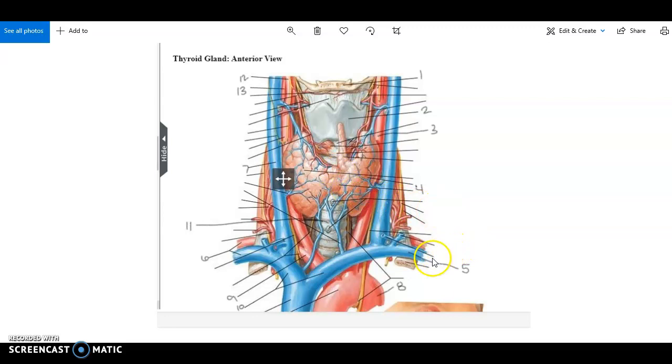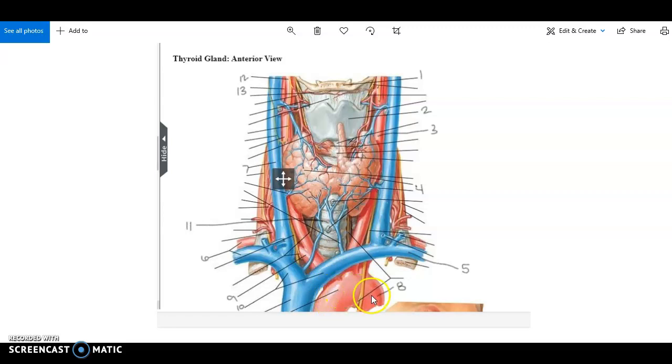In the inferior portion of our image, we have the left subclavian vein labeled number 5, and we have the right subclavian vein labeled number 6, and it also shows the right subclavian artery posterior to the right subclavian vein. Number 9 is the brachiocephalic trunk. It's the brachiocephalic artery. It is posterior to the brachiocephalic vein, and if you follow it inferior, you're going to reach the aortic arch.